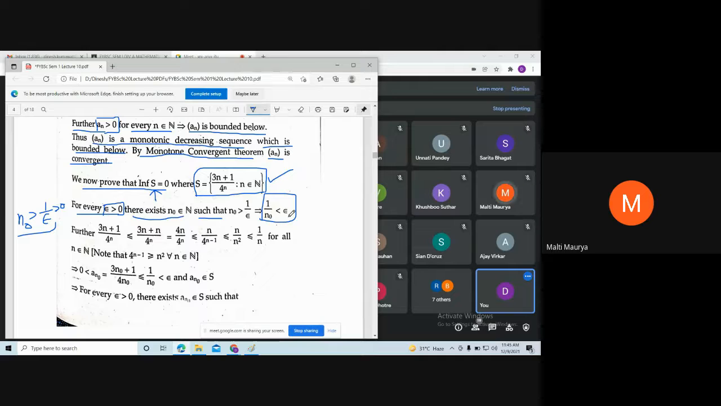Okay. So further, let us try to see the relation of this sequence. Consider (3n plus 1) divided by 4 to the power n, and consider this also, that is (3n plus n) divided by 4 to the power n. Now what is the relation between these two?